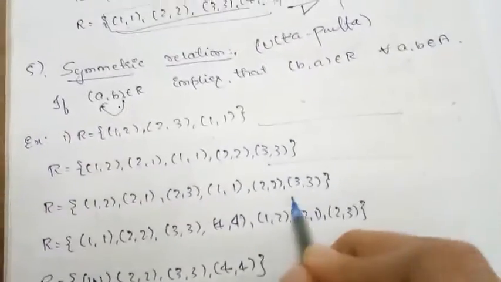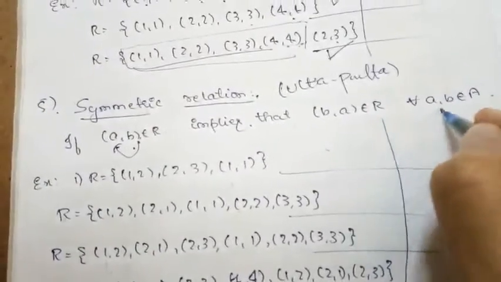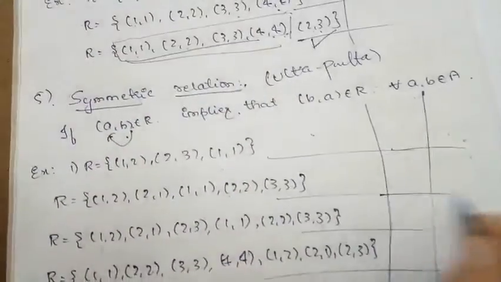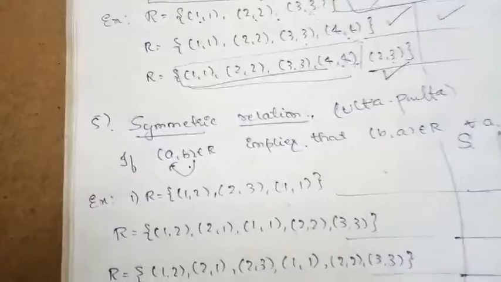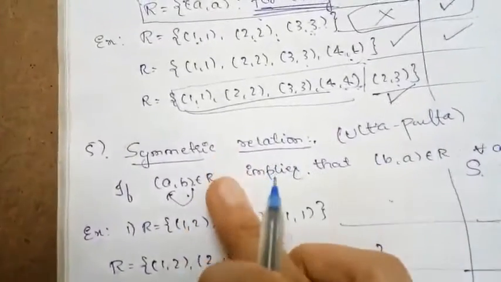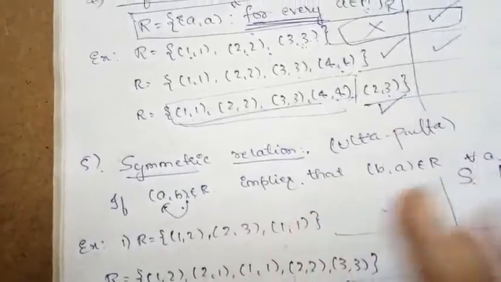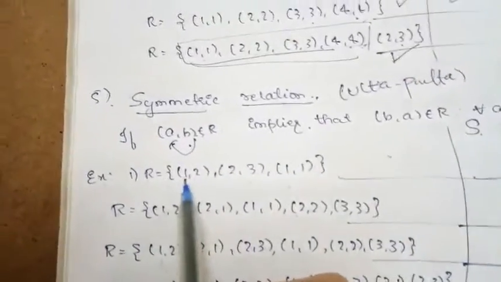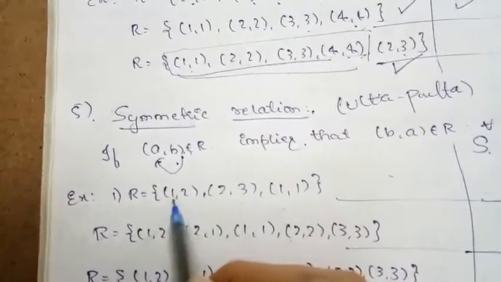So here are some examples. I need to check whether these relations are symmetric or not. For any ordered pair present in the relation, its ulta, that is, if (a, b) belongs to R, then (b, a) should also belong to R. Considering the first example, I take the first ordered pair (1, 2).